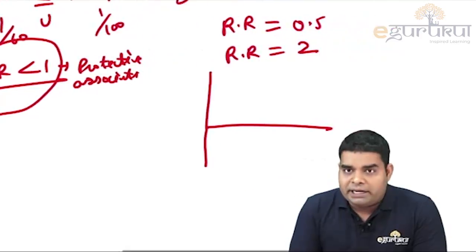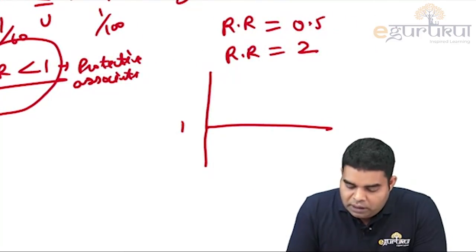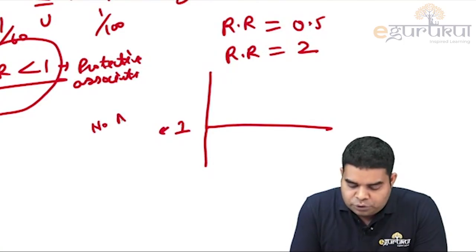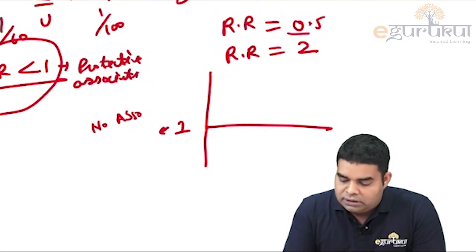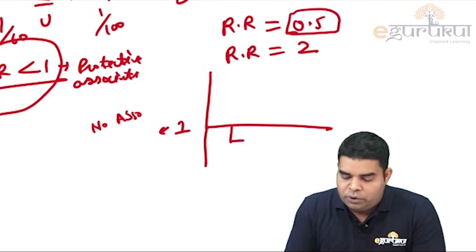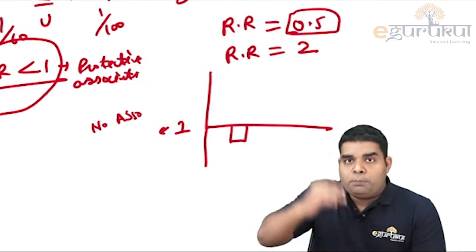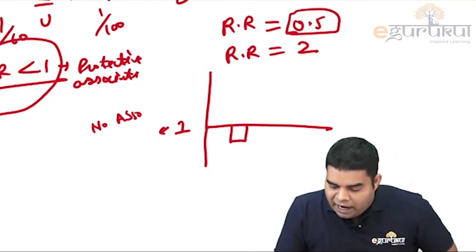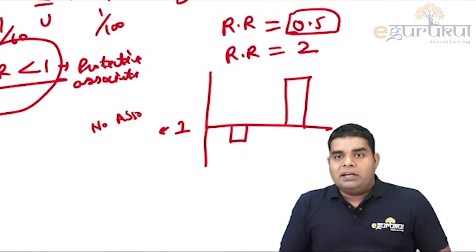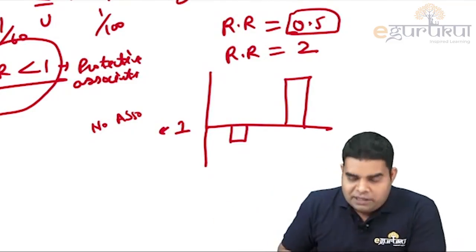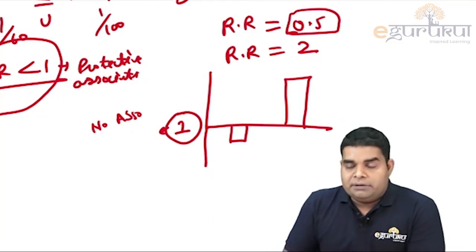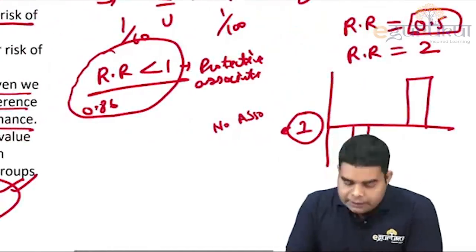So whenever we plot it, there is only one plot which can be true. We start with relative risk 1, because relative risk 1 means no association, and then the one with 0.5 will go in the negative direction, because 0.5 means negative association, and the one with 2 goes in this direction because 2 means positive association, and always we start with 1. So this is the correct graph representing it.